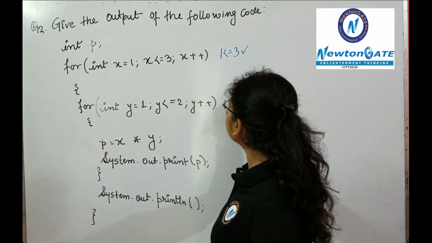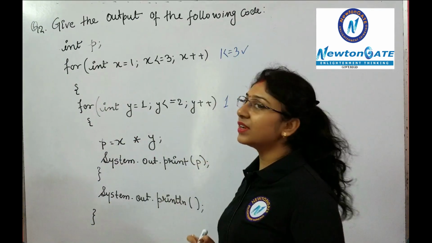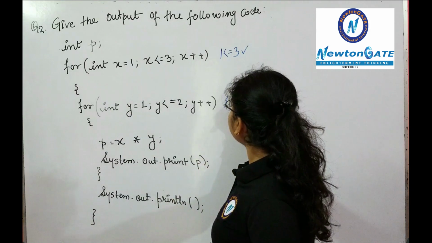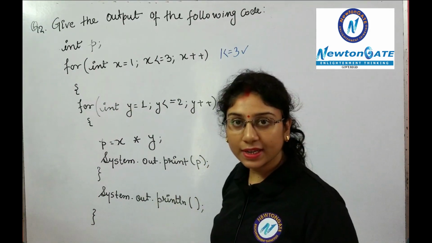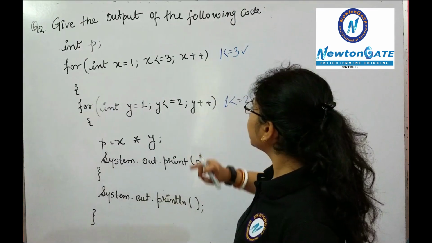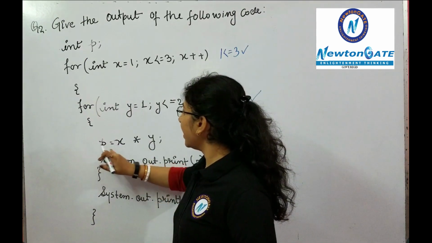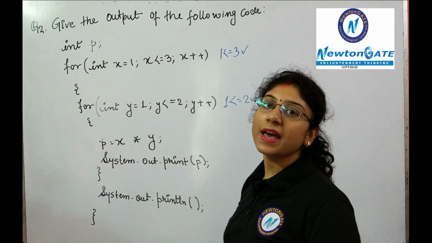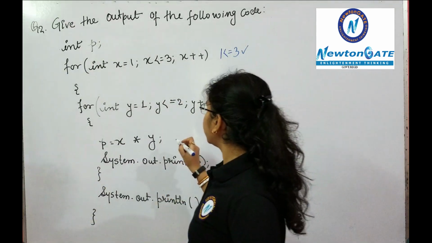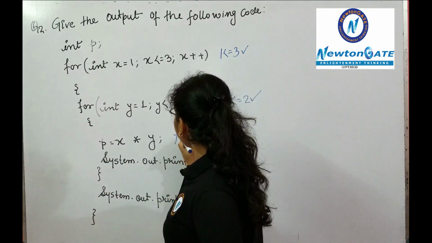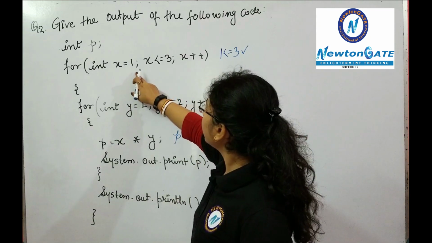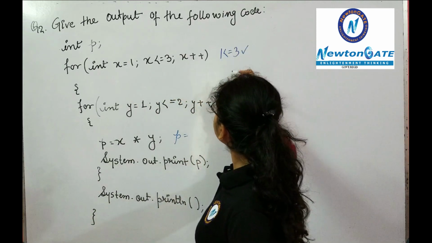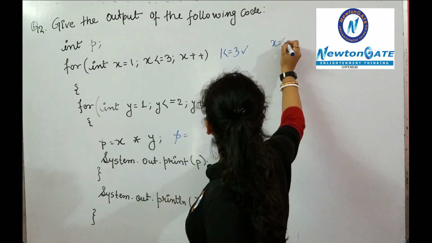Now here let's check what is the value of y. The value of y is 1. Put the value in the given condition. 1 is less than equals 2. The condition is true. Clear? As this condition is also true, it will evaluate the following expression. So tell me, what is the value of x? The value of x is 1. Clear?